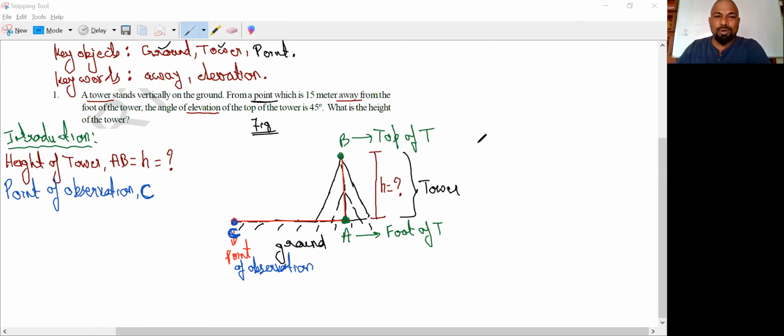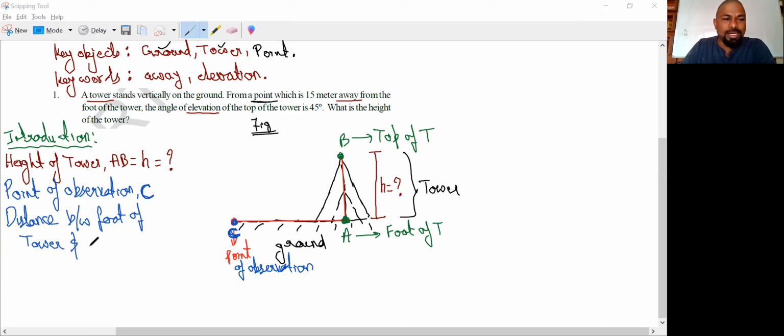Okay, now let us think about, let us go for the word, right? What we say is, okay, Nana. So here, distance between, right, distance between foot of tower, end point. So here he is talking about the distance between the foot of the tower and the point. So here the distance between both of them is nothing but 15 meters. This is what he has given.